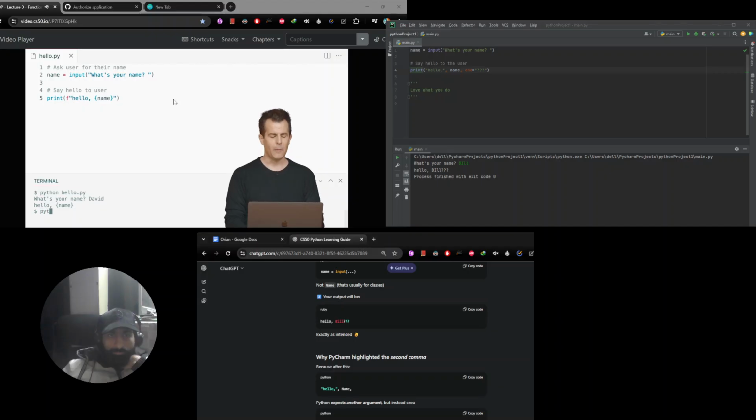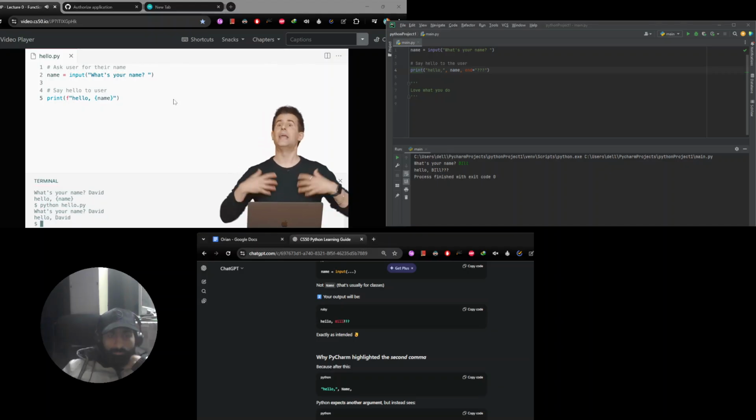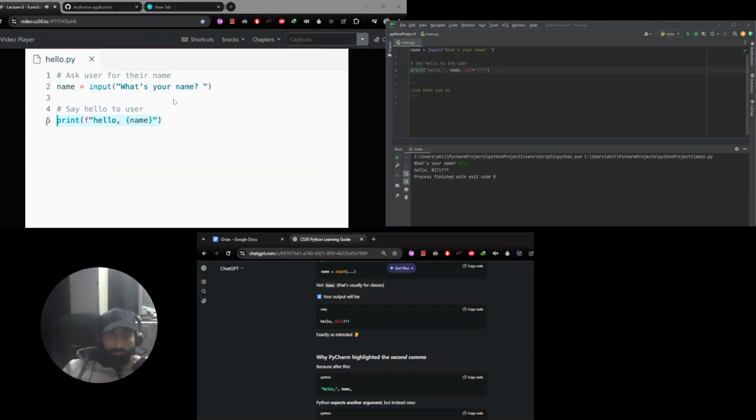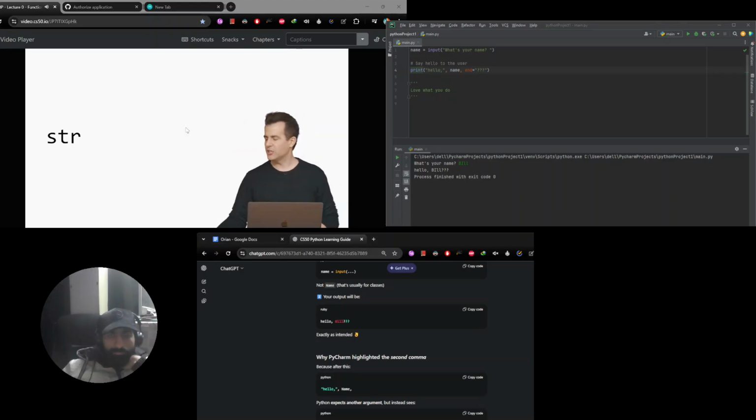Let me now rerun the program. Python hello.py, enter, david, enter. And now we see the goal this whole time, hello, comma, David. We don't start with this way because I think if we did this the first way, you'd be like, why are we doing this? What are all these magical symbols? But this is just yet another way to solve the same problem. But let me propose that we consider now yet other things we can do with strings.